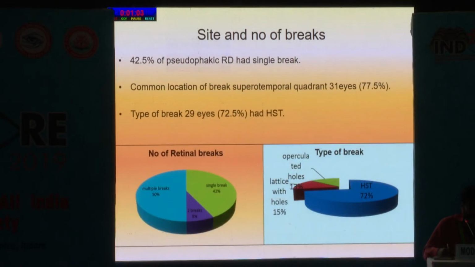Regarding the site and number of breaks, 42.5% of pseudophakic RDs had a single break, and the most common, 72%, were horseshoe tears, with the common location being the superotemporal quadrant, in 31 eyes. And 50% had multiple breaks, which were lattice with holes and operculated holes.